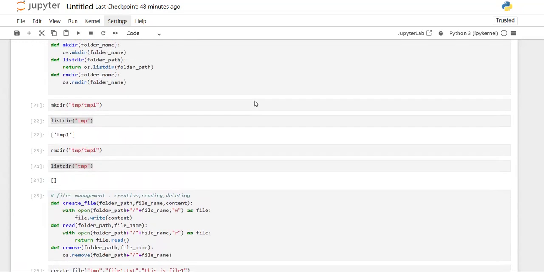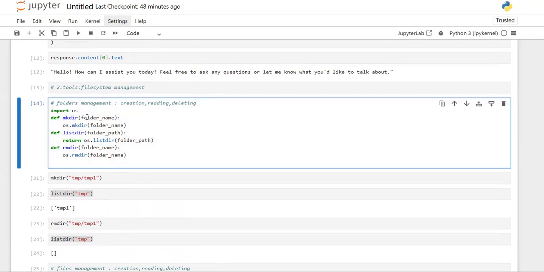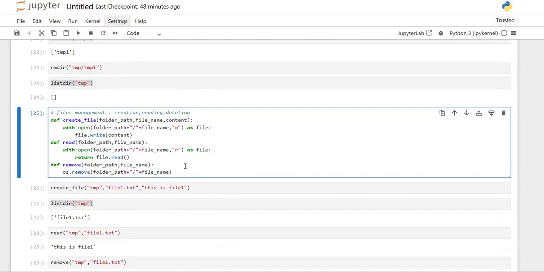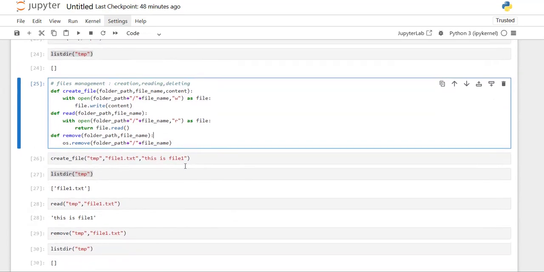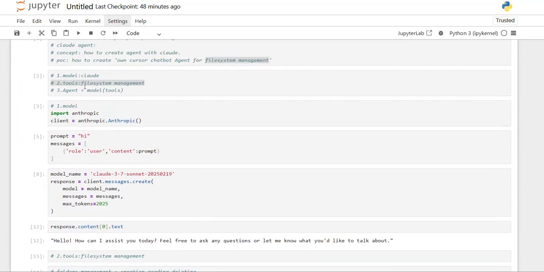So from this we can say that we have created all the required folder management functions as well as the file management functions successfully. So we can say that this second part is also completed.